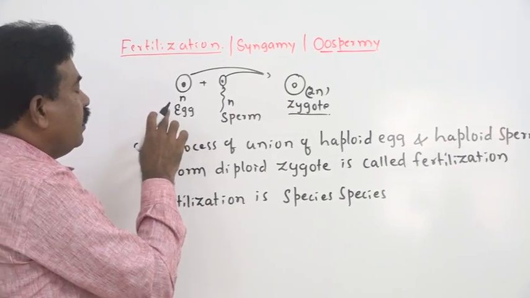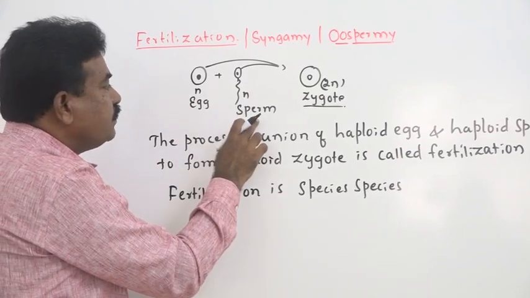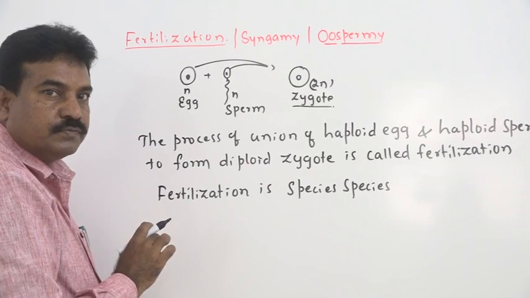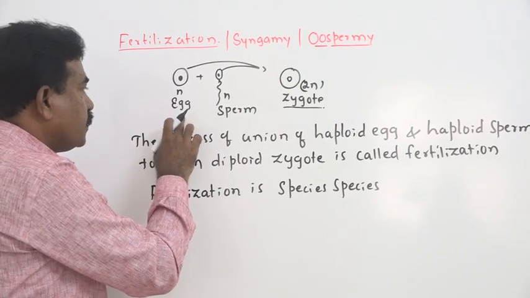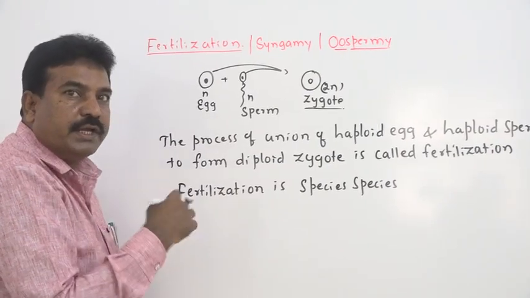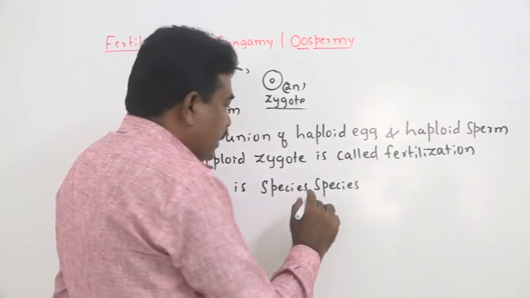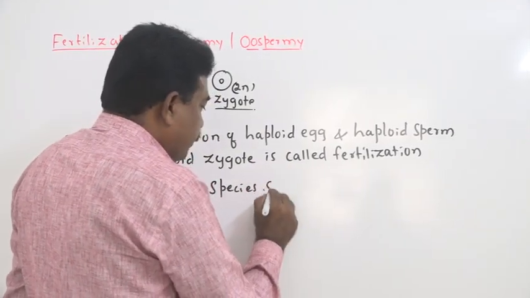For example, egg of hibiscus is fertilized with a sperm of hibiscus only, or egg of rose is fertilized with rose sperm only, but not any foreign species sperm. Hence, fertilization is species specific.